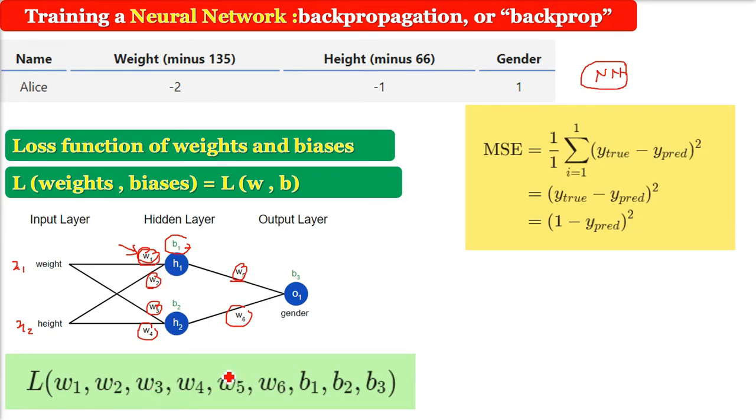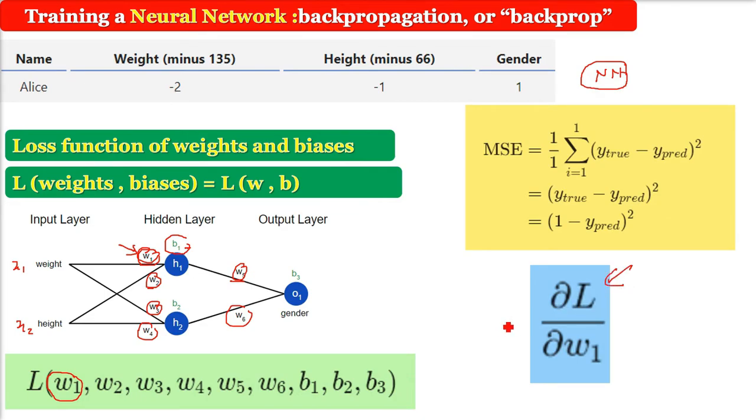So when we have a function in which we have so many variables and we just want to tweak or improve or work upon W1, that will only be possible when we use a partial derivative. Remember, the partial derivative of any function having several variables is just the derivative with respect to one of those variables where the others are held constant.